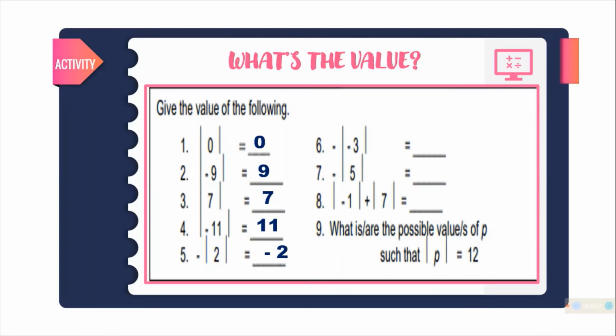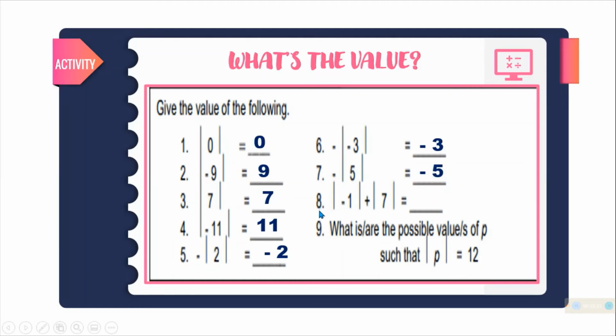Then, number 6. Nasa labas din si negative. And then, may negative din sa loob. Paglabas sa absolute value of negative 3 is positive 3. Since may negative sa labas, so ang answer niya is negative. This number 7, negative 5 kasi nasa labas din, wala sa loob.